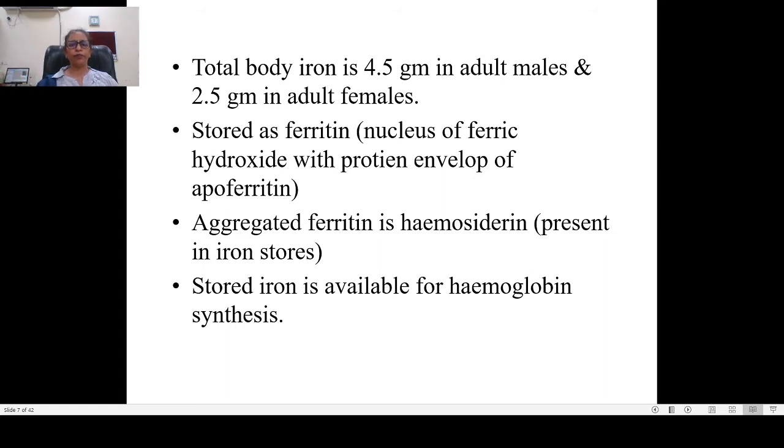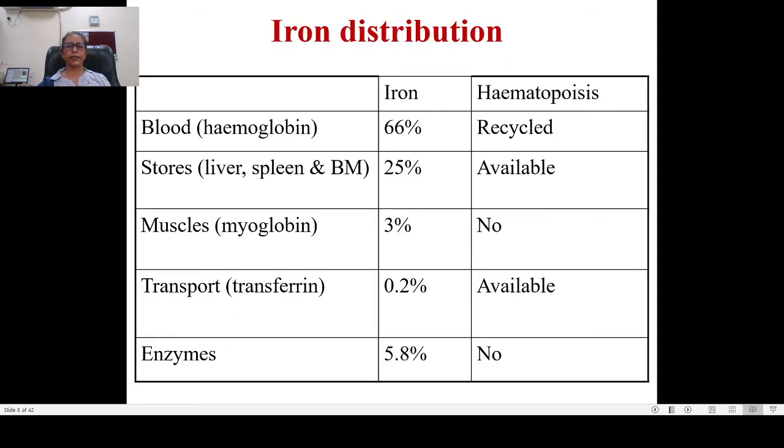Total body iron is 4.5 grams in adult males and 2.5 grams in adult females. This iron is stored as ferritin. And what is ferritin? Ferritin has a ferric hydroxide core with a protein envelope of apoferritin. Now, aggregated ferritin is hemosiderin, which is present as iron stores. The stored iron is available for hemoglobin synthesis.